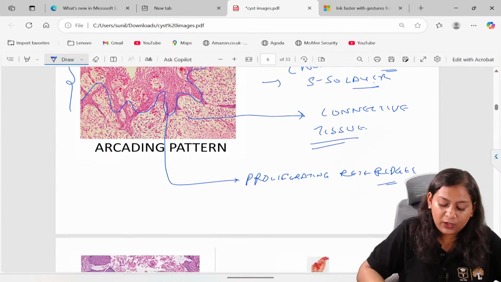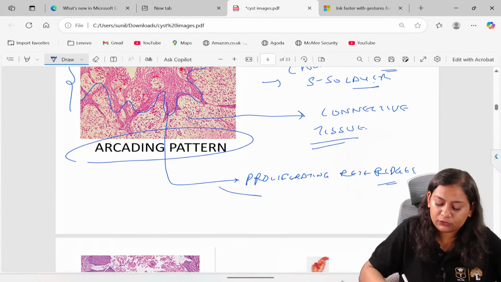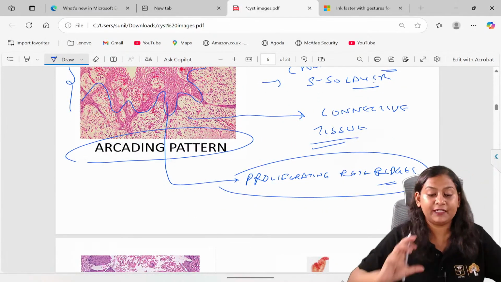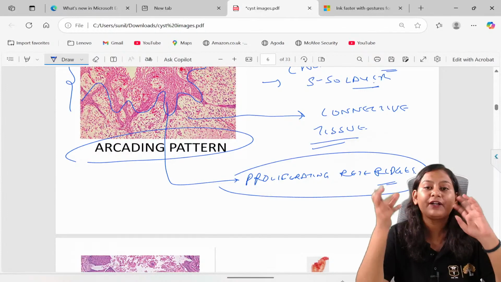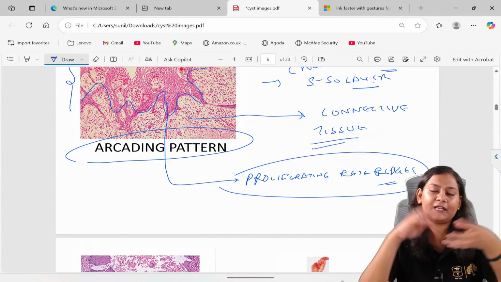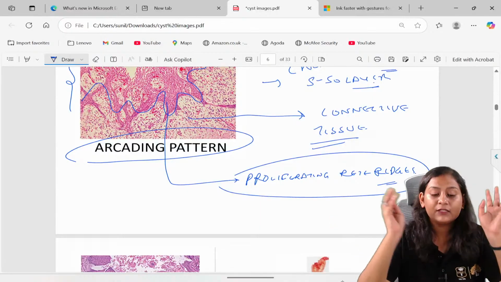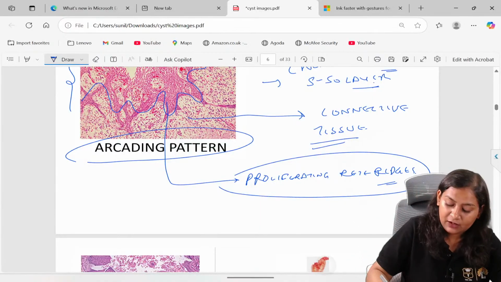Now, what is arcading pattern? When these proliferating rete ridges are interconnected with each other as a network, this is called arcading pattern.